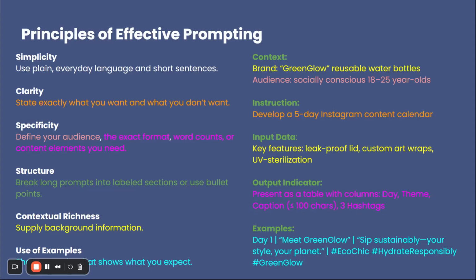and UV sterilization. The last rule is use of examples. This one is the golden rule. Show examples of what you want. If the AI sees an example, it is more likely to match your style. In our example prompt, we are clearly showing that this is the type of output that we want.